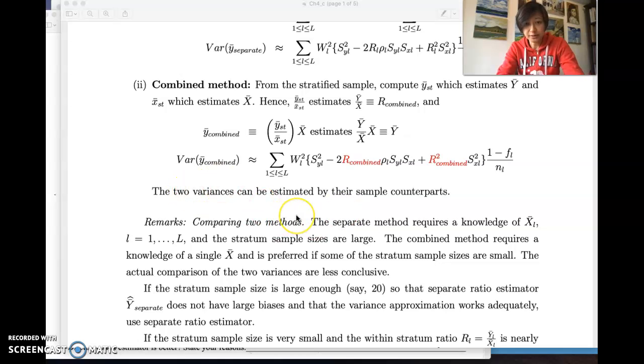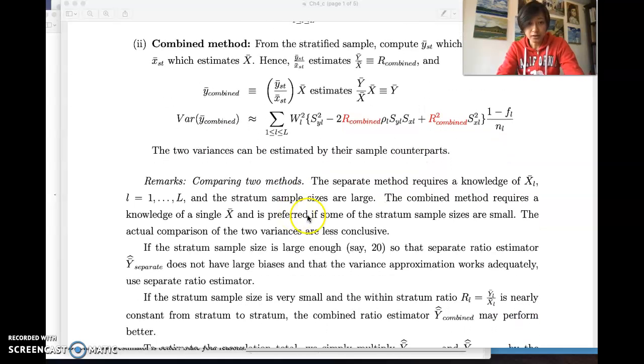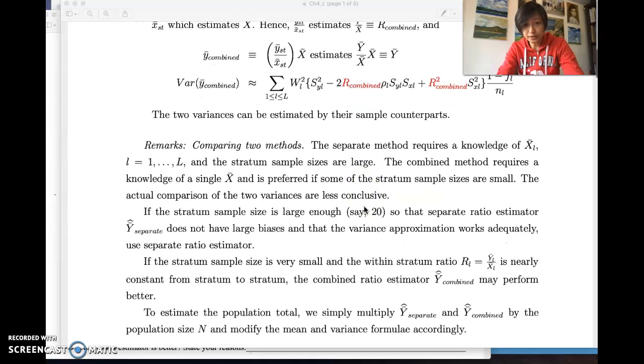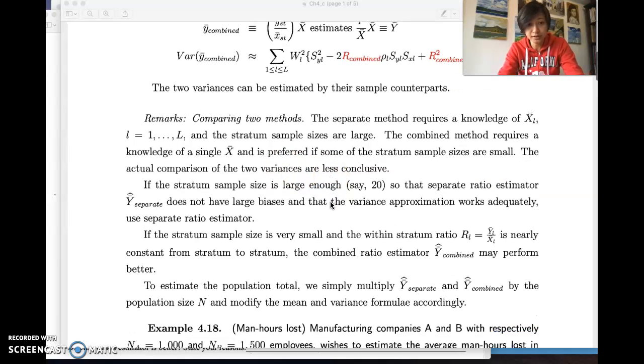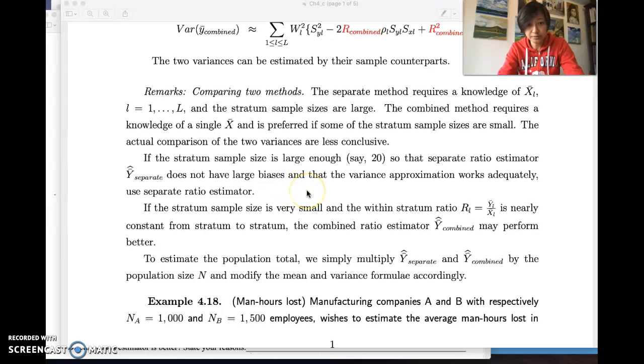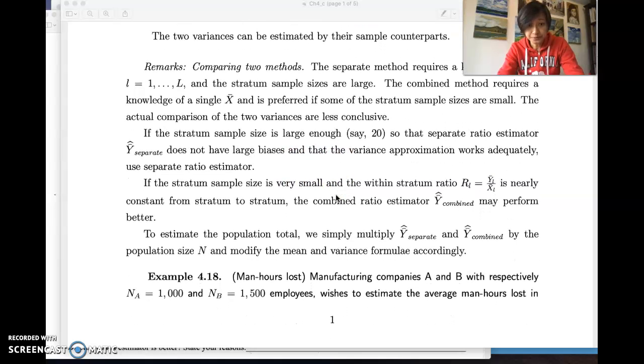The two variances can be estimated by the sample counterpart. So the same remarks that we mentioned: the separate method requires the knowledge of each stratum's true value X bar, and we want the sample size to be large enough. The combined method requires the knowledge of a single overall X bar, and if the sample size is small, then we can use a combined method. And if our stratum sample size is large enough, then we use a separate ratio estimator, and that works well.